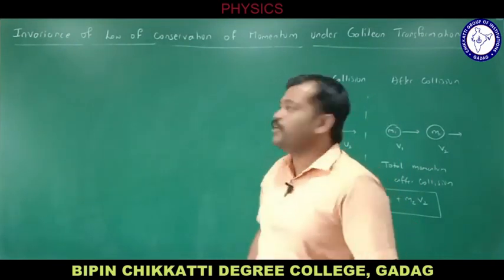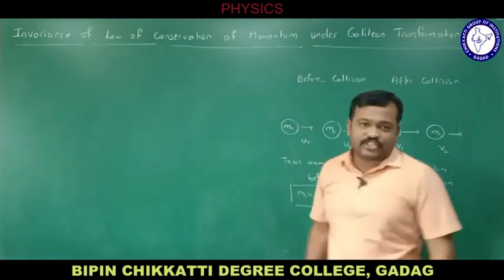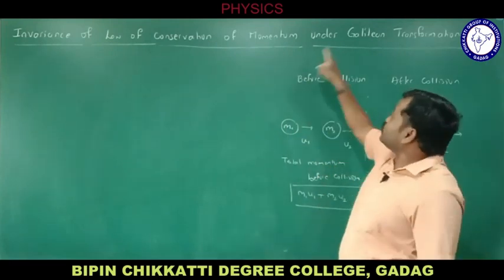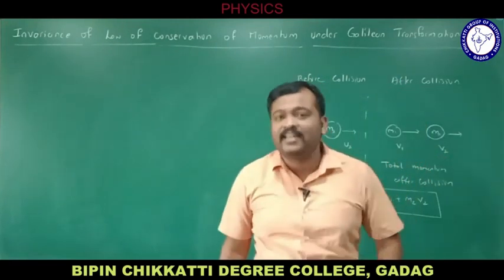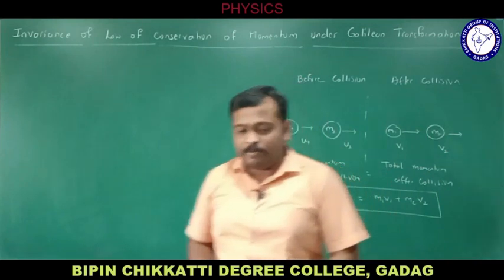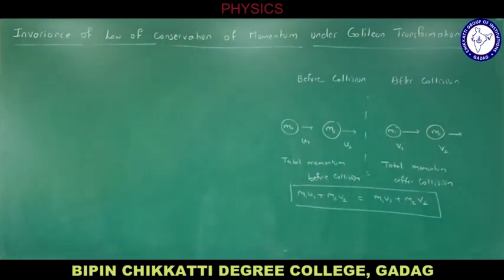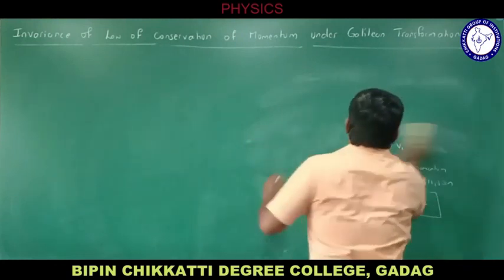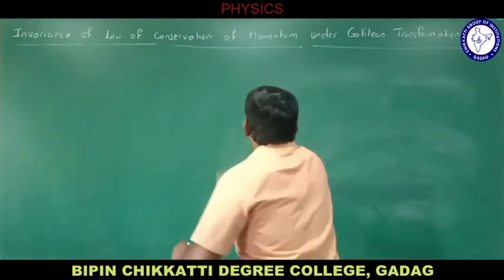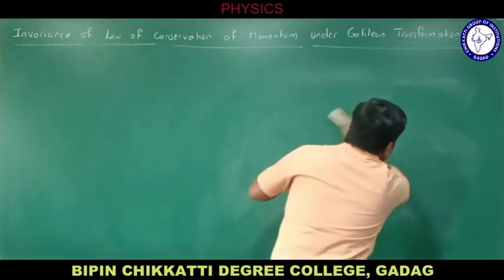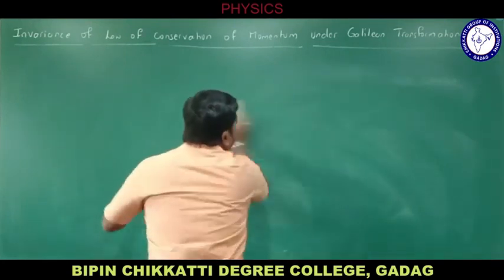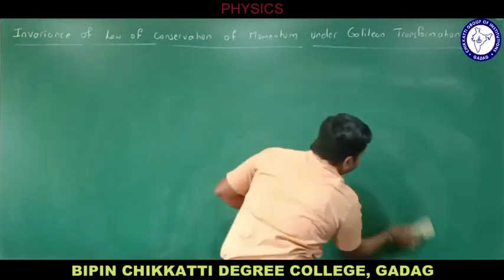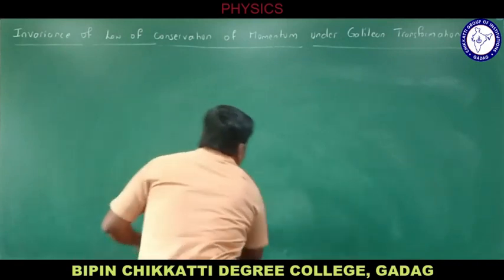That is what we are proving now, that is invariance of law of conservation of momentum under Galilean transformation. Let me begin with the derivation. Prove that law of conservation of momentum is invariant under Galilean transformation.